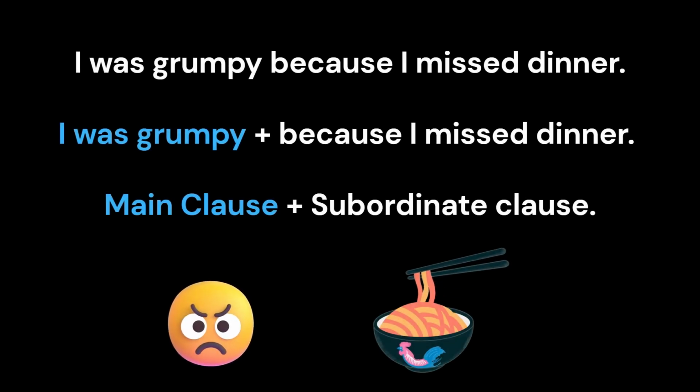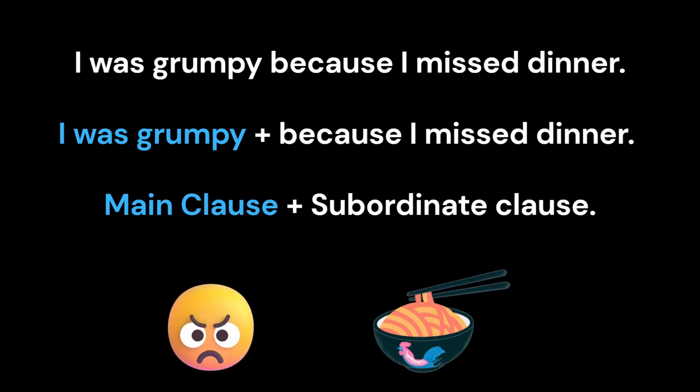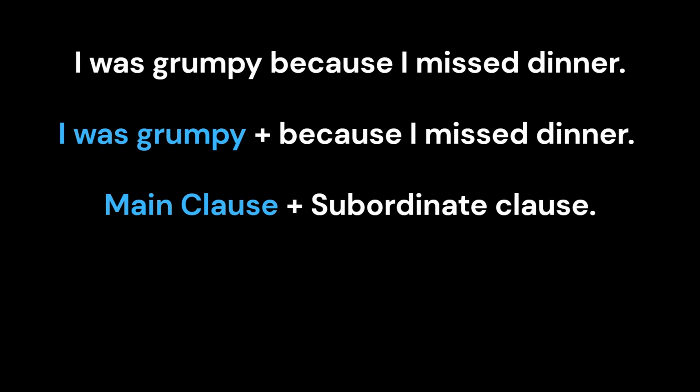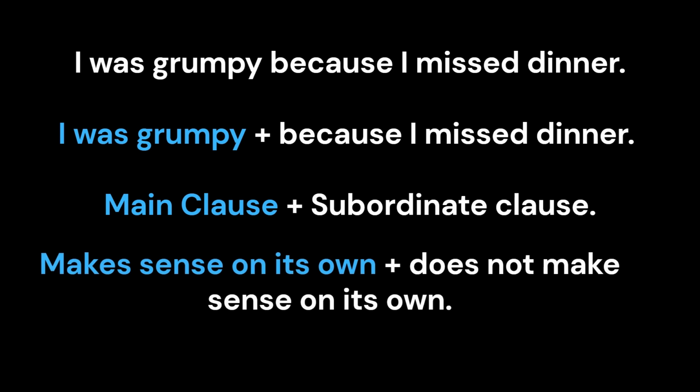For example, in the sentence, I was grumpy because I missed dinner, I was grumpy is the main clause because it makes sense on its own, and because I missed dinner is a subordinate clause because it does not make sense on its own. So a main clause makes sense on its own and a subordinate clause does not make sense on its own.